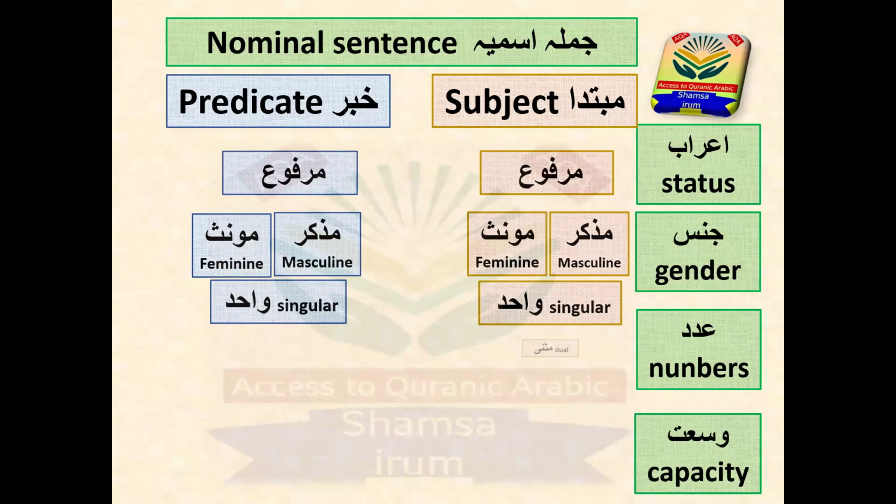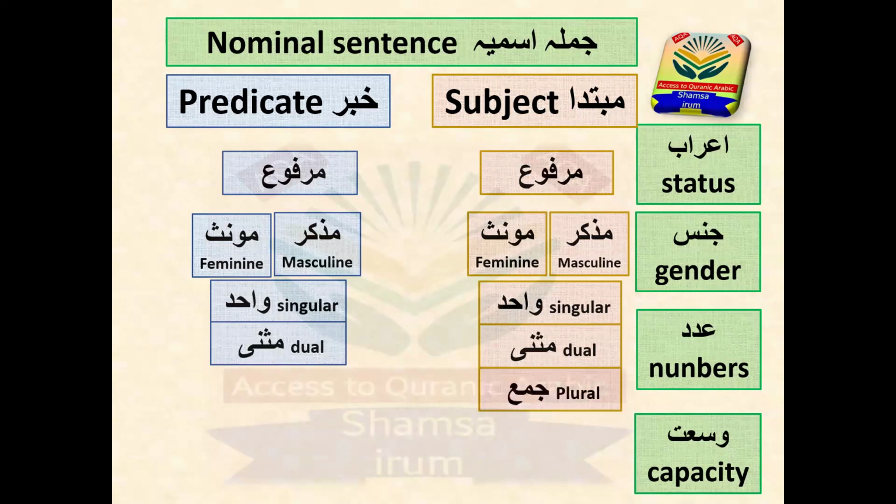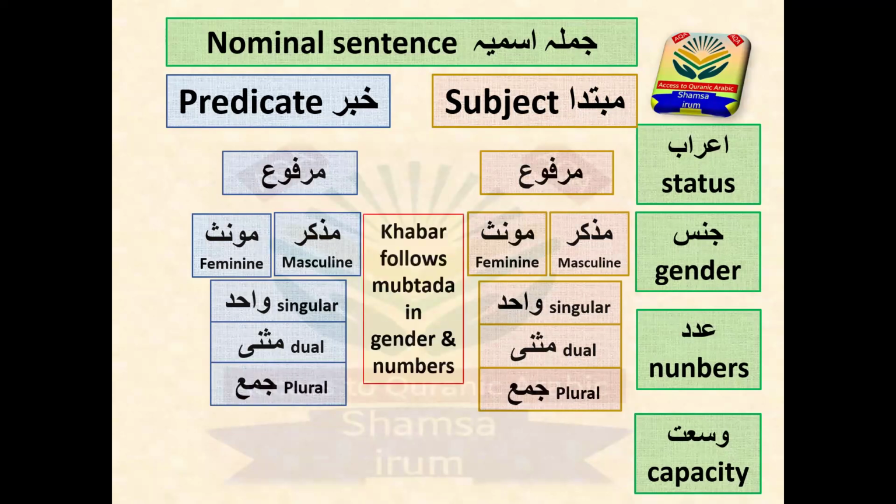If the mubtada is dual, muthanna, then the khabar will also be dual. If the mubtada is jama, plural, then the khabar will also be plural. So the khabar follows the mubtada in gender and numbers, except for the plural of ghair aqil, the irrational, and this is an exceptional case. Here we will learn today, inshallah, in detail.